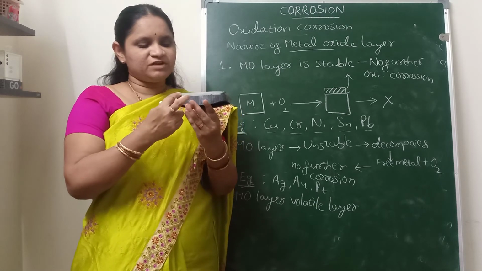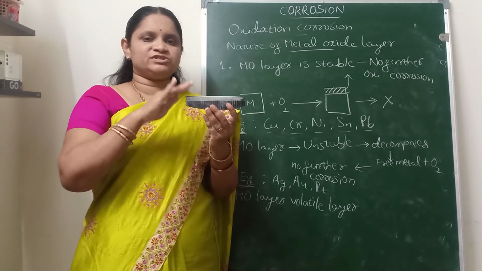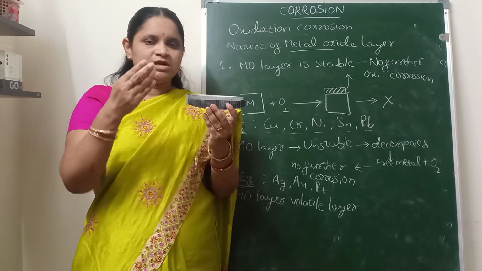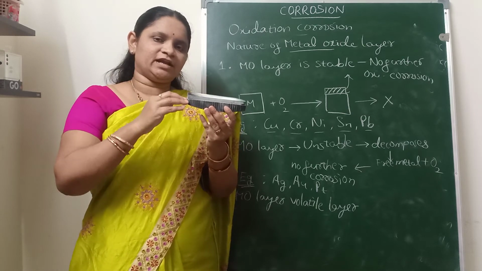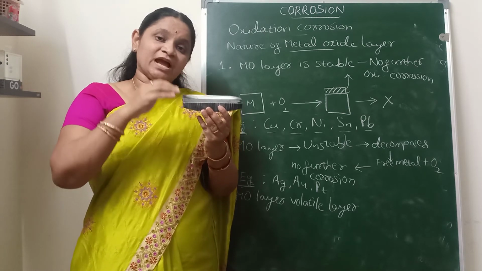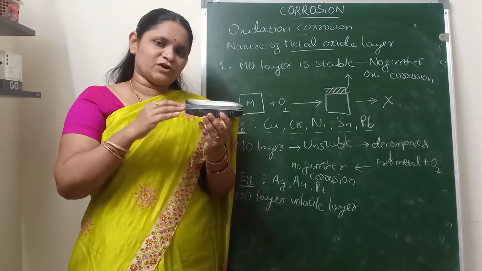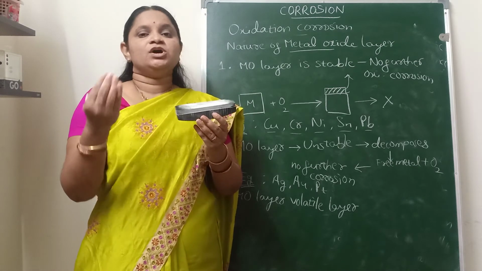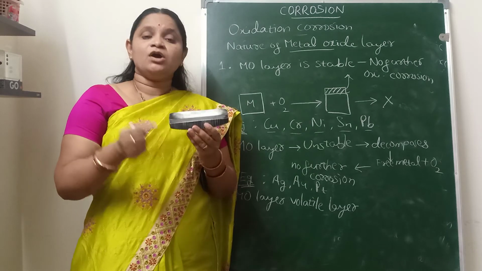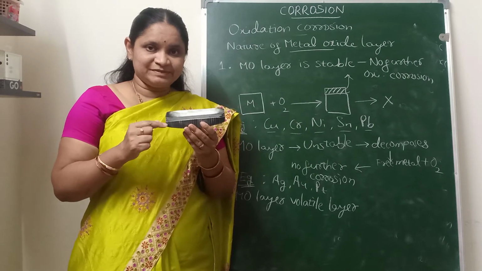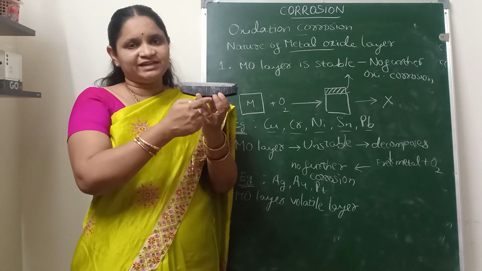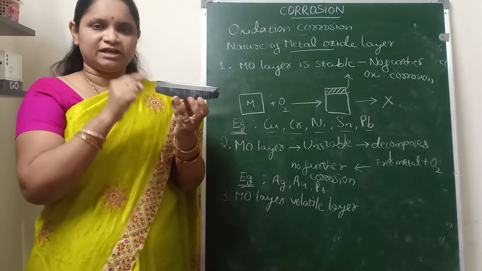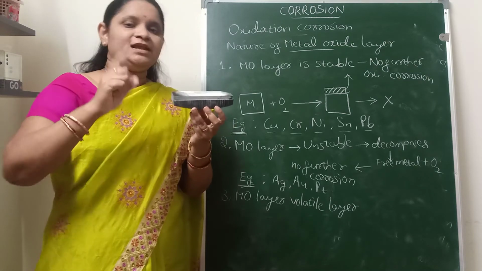So what will happen? The free metal surface will be exposed again to atmospheric oxygen. Again oxygen will attack the metal, and a metal oxide layer is formed and evaporated again. So continuous oxidation corrosion will take place until the total metal gets converted to its metal oxide and evaporates.